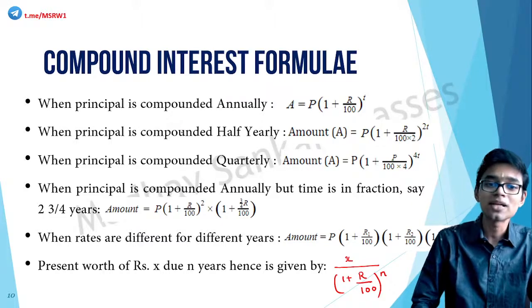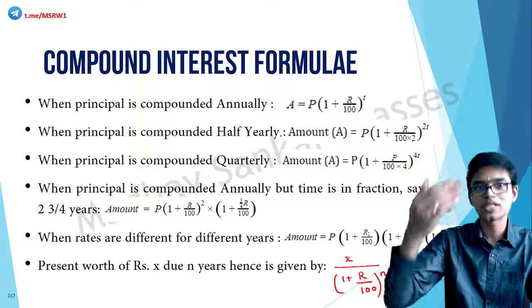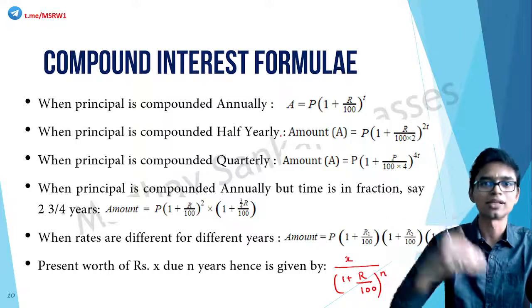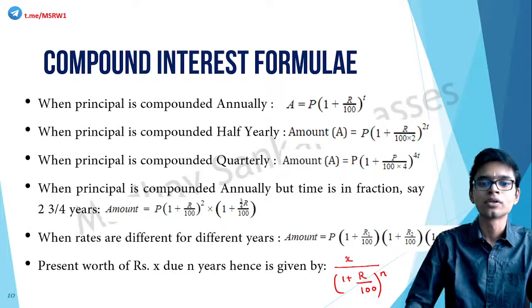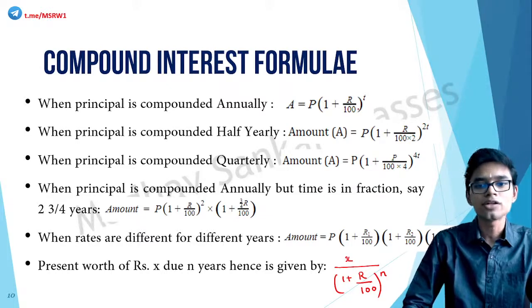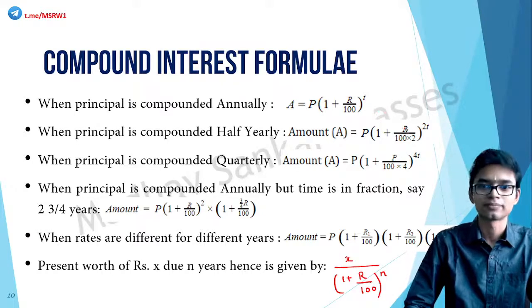Okay, if the principal is compounded half yearly, say every 6 months instead of 1 year, the interest is compounded. If it is so, then all you have to do is substitute r by r by 2 and t as 2t.